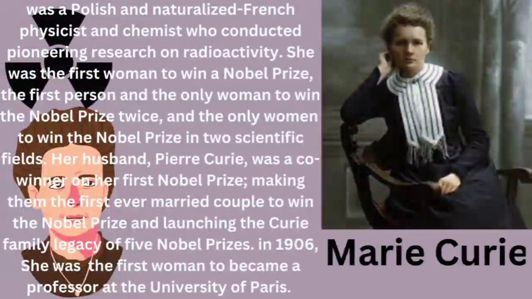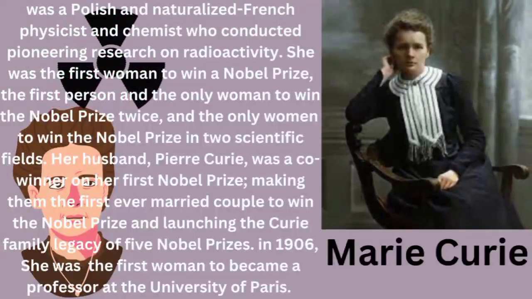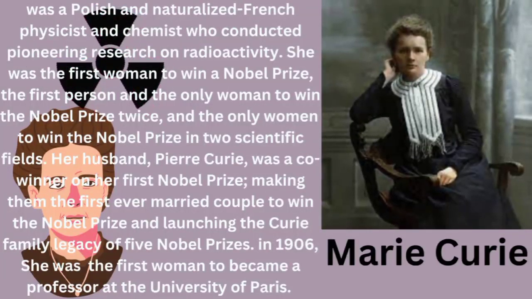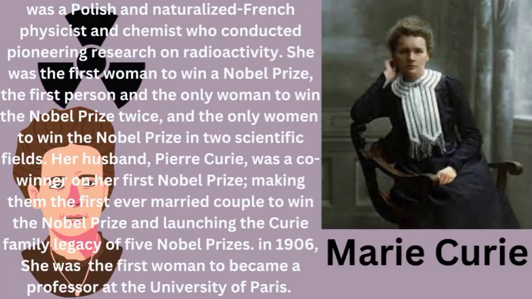Marie Curie was a Polish and naturalized French physicist and chemist who conducted pioneering research on radioactivity. She was the first woman to win a Nobel Prize, the first person and the only woman to win the Nobel Prize twice, and the only woman to win the Nobel Prize in 2 scientific fields.